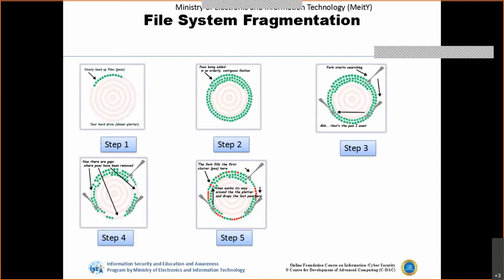This is the fragmentation that has already happened on the storage. Now, using the defragmentation feature, which most file systems have, the file system will try to remove these gaps and make everything sequential, so that it is easy to retrieve the files. This is how fragmentation and defragmentation take place on the file system, for easy access and to keep the data in a sequential manner.